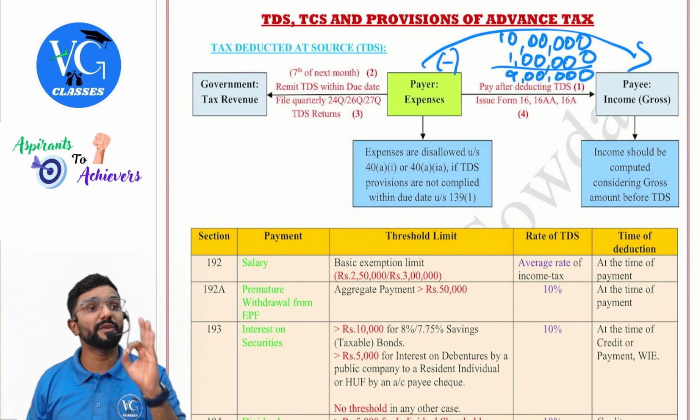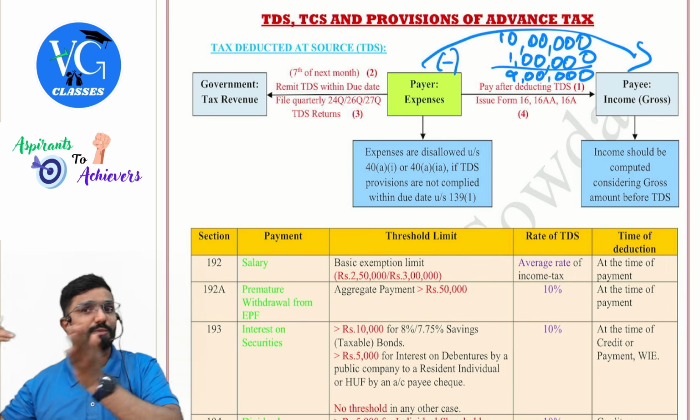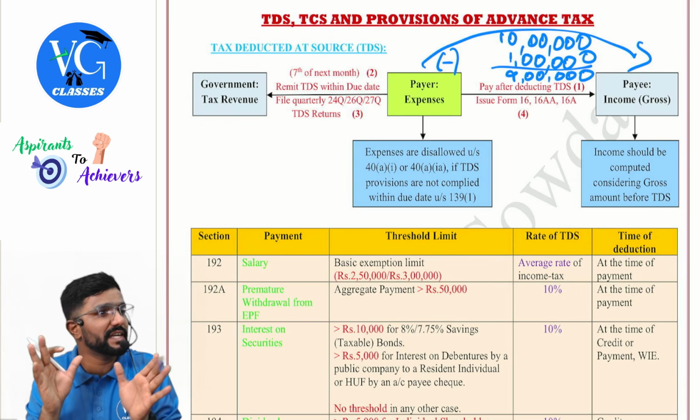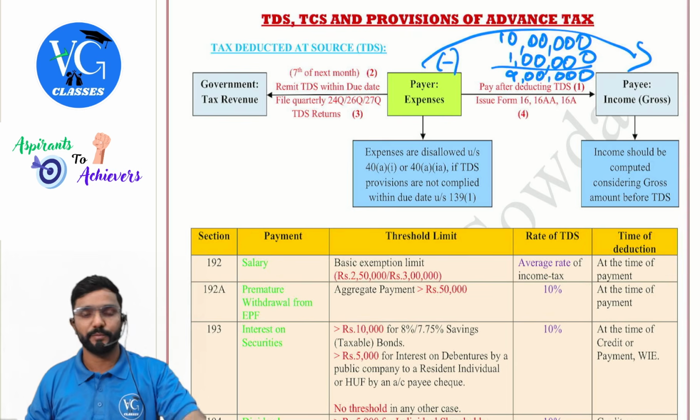24Q, guys. And it has to be filed quarterly. Sir, is this the income tax return? No, no, no. Income tax return has to be filed annually. Whereas the TDS is only for the purpose of TDS deducted and remitted to the government, which has to be filed quarterly by whom? Payer.